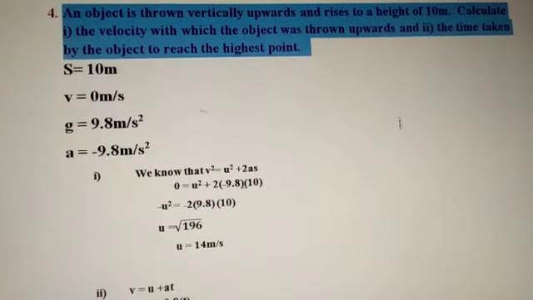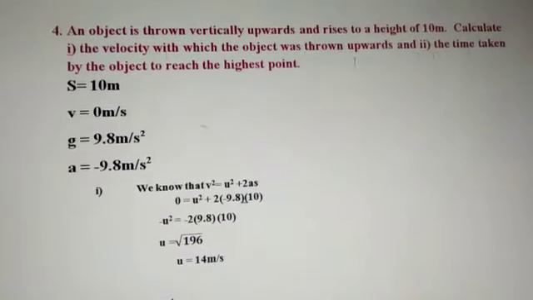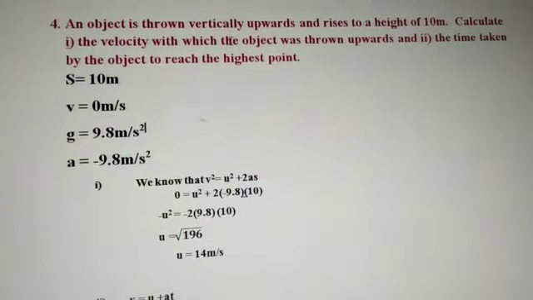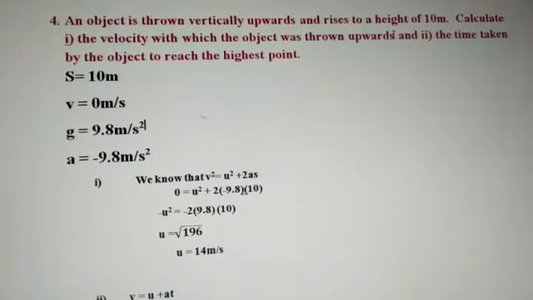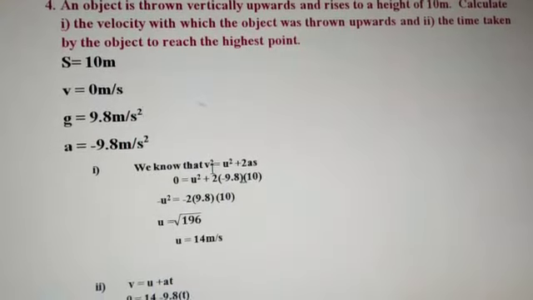It rises to a height of 10 meters. Calculate the velocity with which the object was thrown upwards. We need to find the initial velocity.